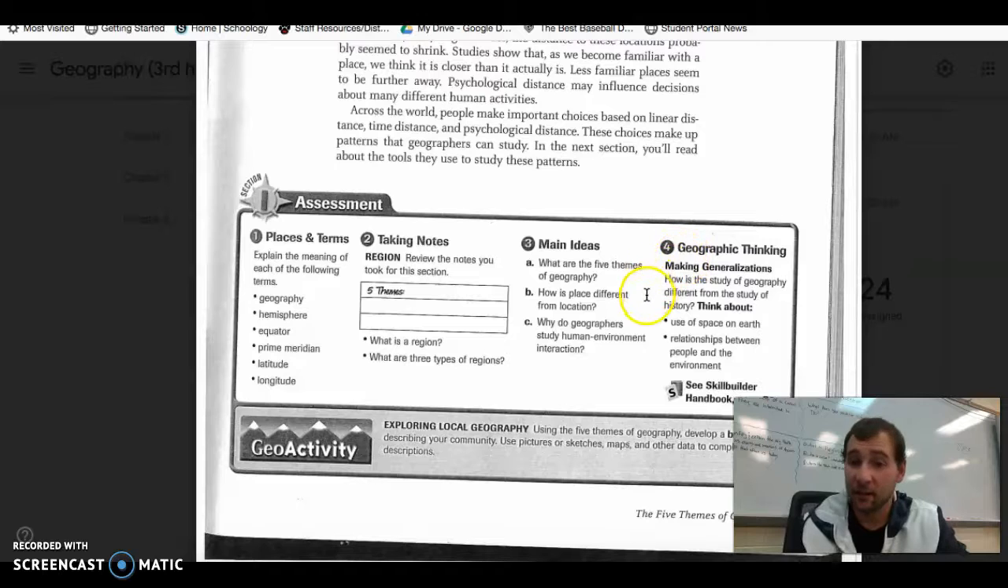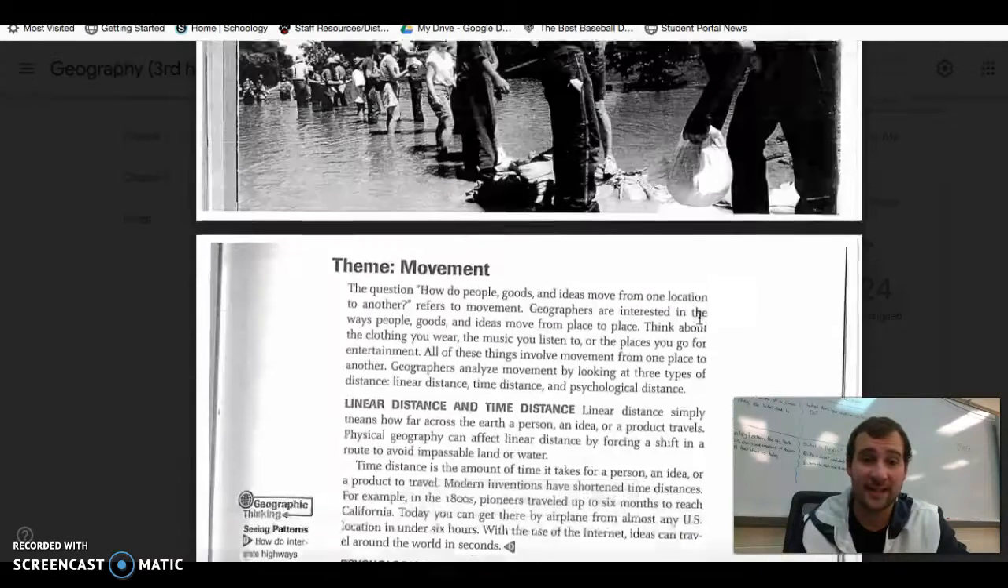And then, how is the study of geography different from the study of history? Think about it. This is just a short answer, sorry. It should be maybe a paragraph, anywhere between 3 to 8 sentences should work for this one, as long as you answer correctly. But that's pretty much the directions for Wednesday.